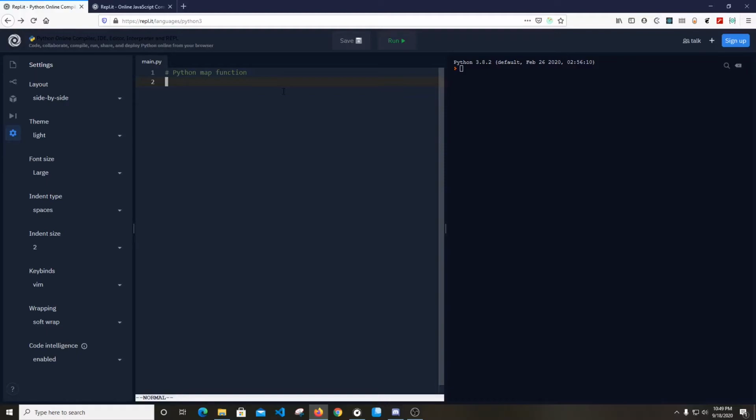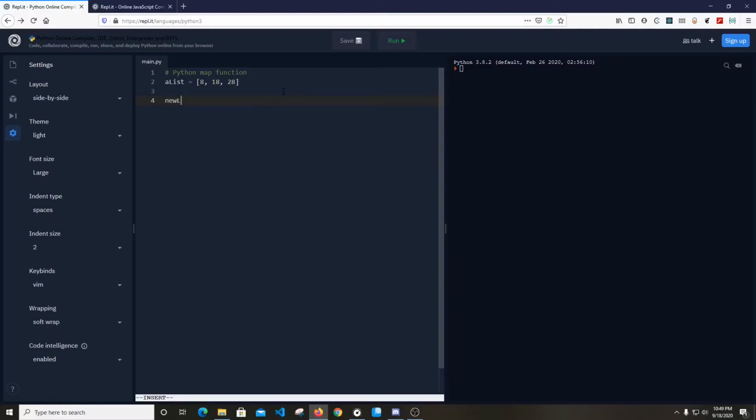It returns a map object itself. So let's say we have a list with 3 elements, and we want to map over every element of this list.